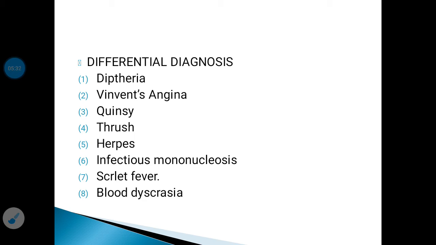Apart from that, there will be a diphtheric membrane which separates with difficulty and leaves a raw bleeding surface, and the diphtheric membrane may extend beyond the tonsil. That is another differentiating feature from tonsillitis. The lymph nodes will be markedly enlarged and give a bull neck appearance in diphtheria, which is not present in tonsillitis. And there is often albuminuria in diphtheria. So that is the differentiating feature of diphtheria from tonsillitis.